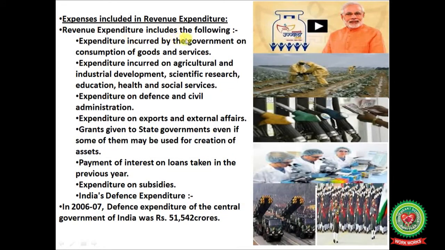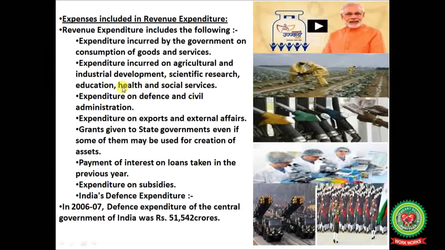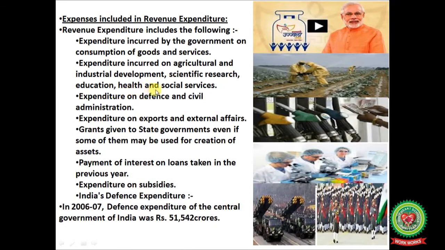Expenses included in revenue expenditure. Revenue expenditure includes the following. First one is expenditure incurred by the government on consumption of goods and services. Expenditure incurred on agricultural and industrial development, scientific research, education, health and social services. Expenditure on defense and civil administration. Expenditure on exports and external affairs.